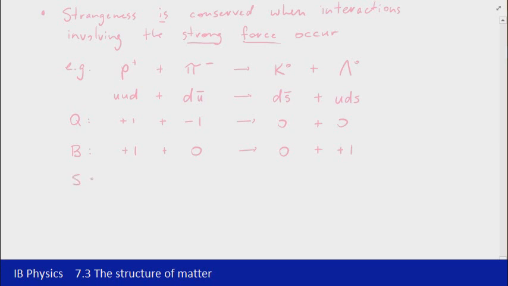Again, skipping over the lepton number and going straight to the strangeness, there are no strange particles in the proton and none in the negative pion either. However, on the right hand side we've got a strange antiquark in the kaon, so that has a strangeness of +1, and we have a strange quark in the lambda, so it has a strangeness of -1, and so you can see that we do have conservation of strangeness in that particular interaction. So just one extra thing to remember about conservation rules: strangeness is not conserved with the weak force, but it is conserved when the strong force is involved.